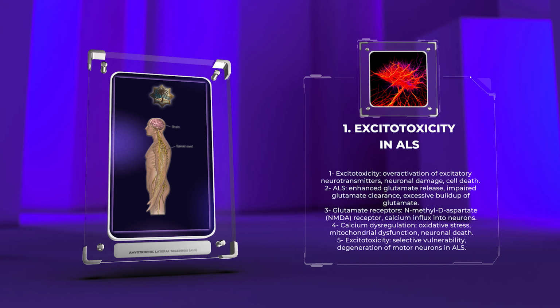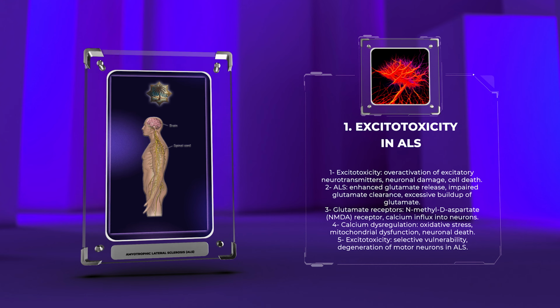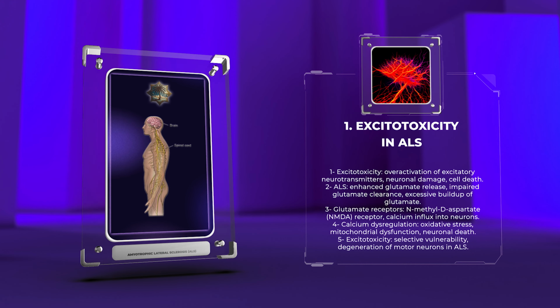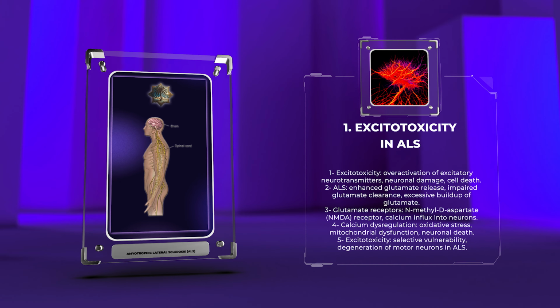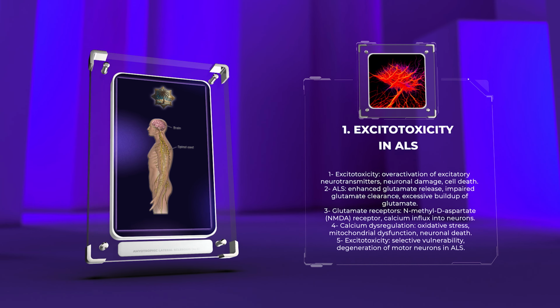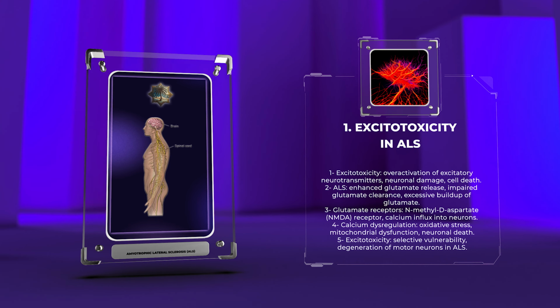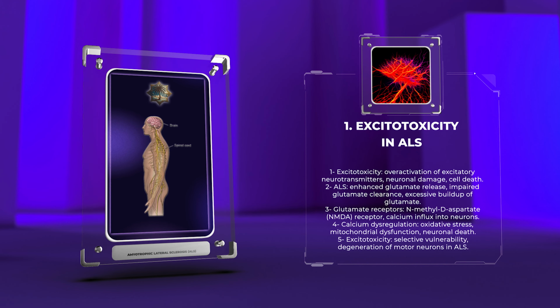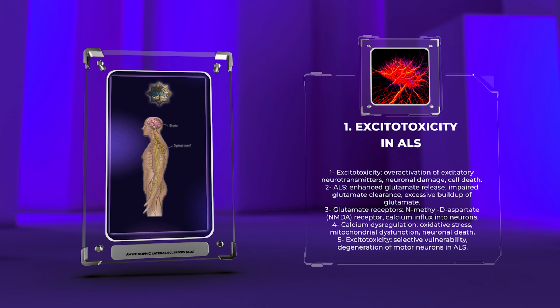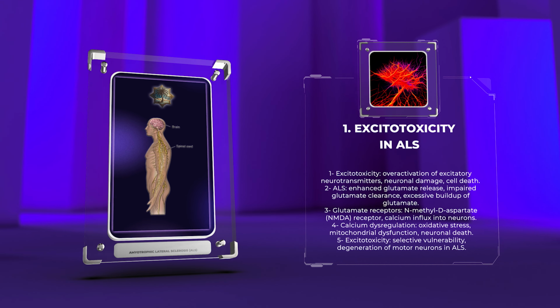This excessive glutamate accumulation leads to the activation of glutamate receptors, specifically the N-methyl-D-aspartate, NMDA, receptor, which triggers calcium influx into neurons. Calcium dysregulation further contributes to oxidative stress, mitochondrial dysfunction, and neuronal death. Excitotoxicity plays a pivotal role in the selective vulnerability and degeneration of motor neurons in ALS.